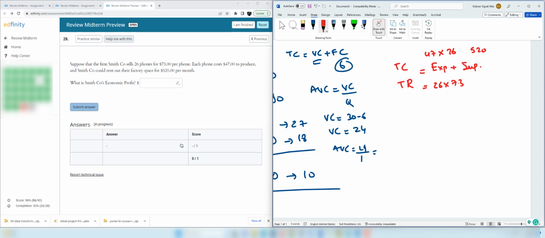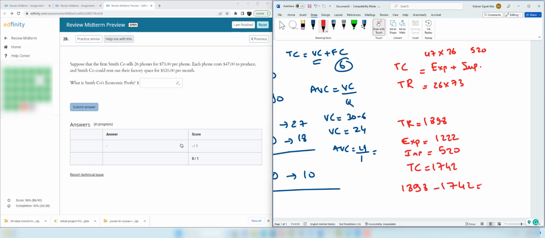So let me find first total revenue. Total revenue is equal to 1,898. Total cost: explicit cost is 1,222. Implicit cost is 520. So the total cost is equal to 1,742. Total revenue minus total cost is 1,898 minus 1,742, which is 156. This is the economic profit.